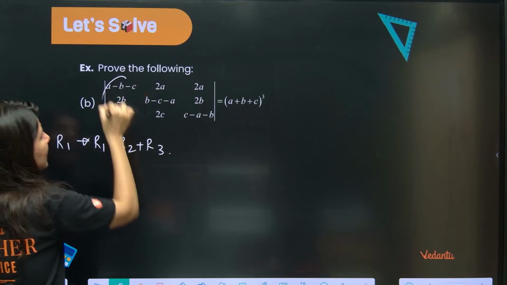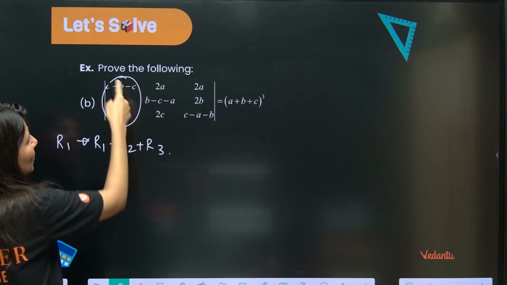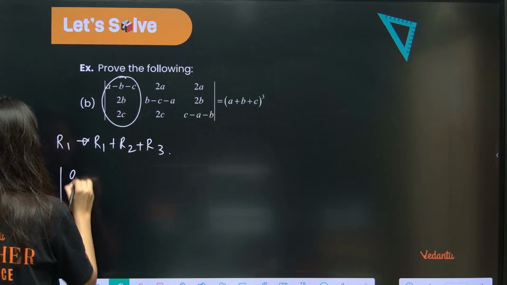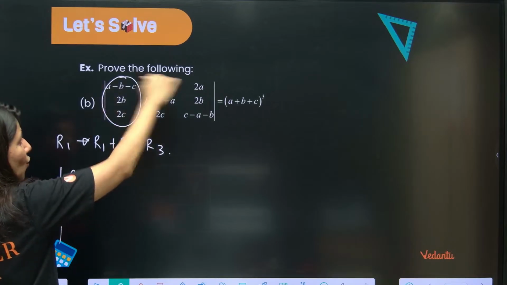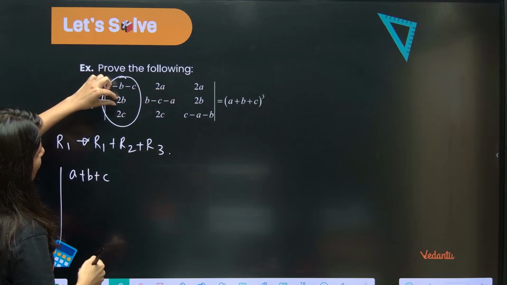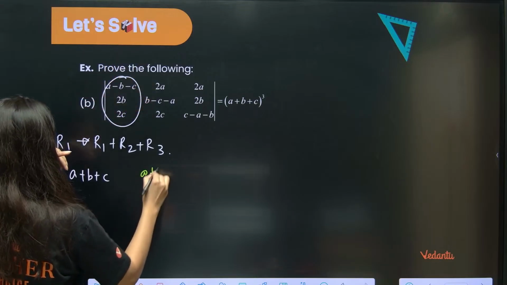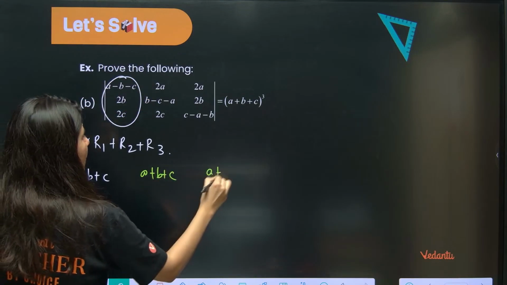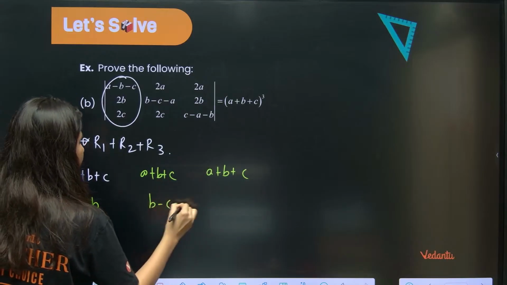See, if you add these 3, what will happen? A minus B plus C plus 2B plus 2C. So this is going to be A plus B plus C. Row 1 goes to row 1 plus row 2 plus row 3. Add these 3 elements. Now here also A plus B plus C. Here also A plus B plus C. Everything else will be the same.